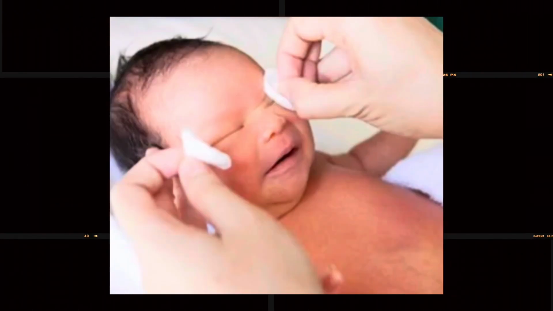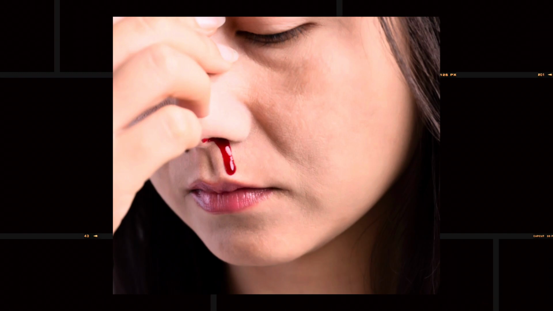Bleeding disorders are a condition when blood cannot clot properly.